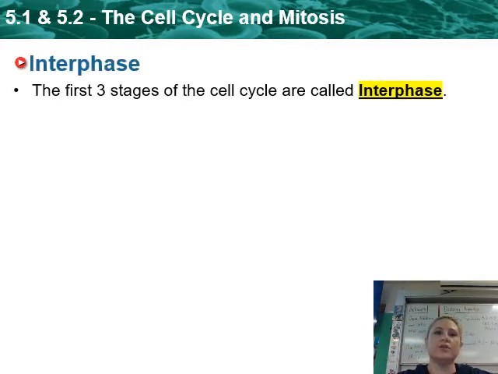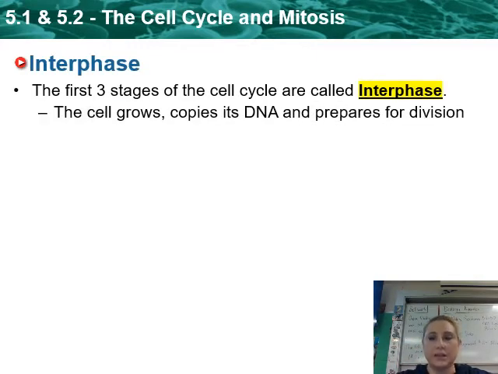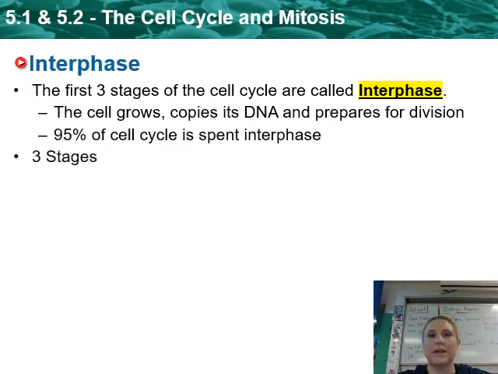All right, so the first 3 stages of the cell cycle, those longest ones, we group into a category called interphase. In this part, the cell is just basically getting ready for dividing. So the cell grows and it copies its DNA and it prepares for division. 95% of the time of the cell cycle is spent in interphase.